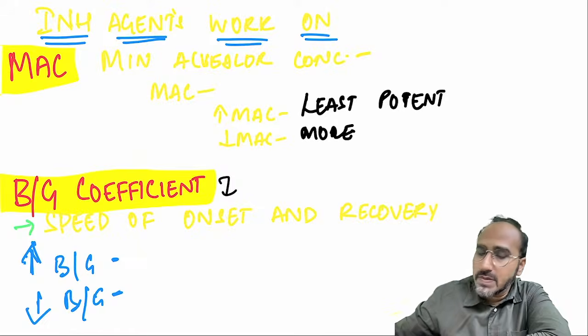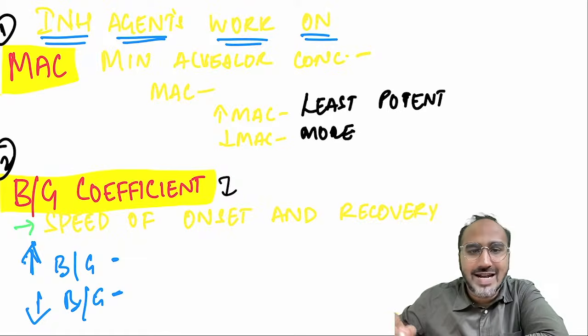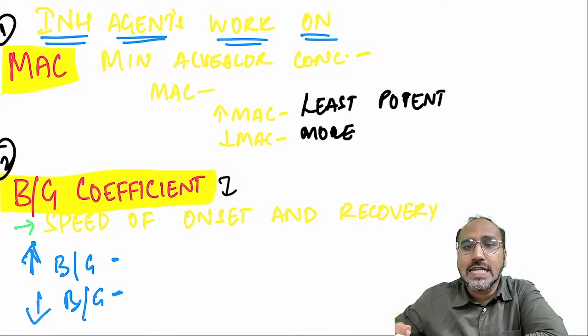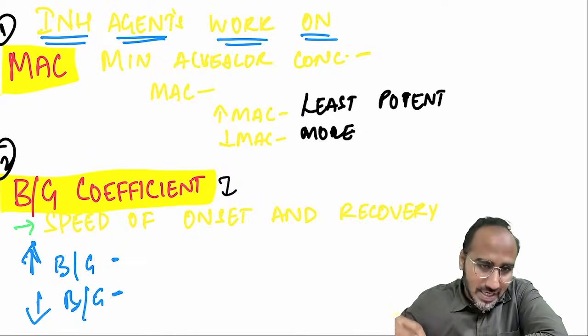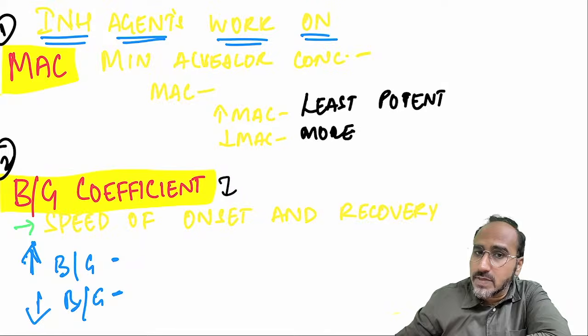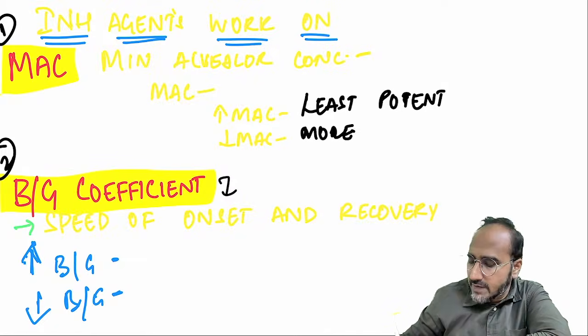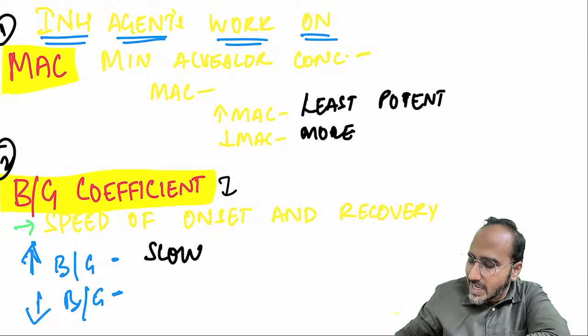Remember, an inhalational agent works on two principles. One is the MAC, the other is the blood gas coefficient. MAC indicates the potency; blood gas coefficient indicates the speed of onset and recovery. MAC is always opposite to the potency. Blood gas coefficient is also opposite to the speed of onset and recovery. High blood gas means slow onset, and low blood gas means fast onset and fast recovery.